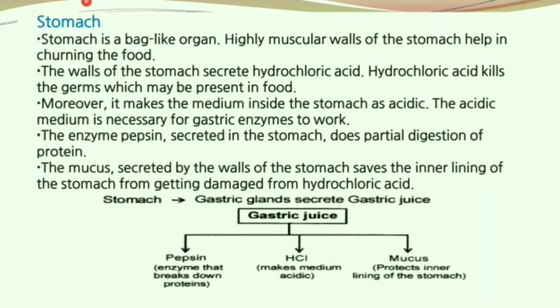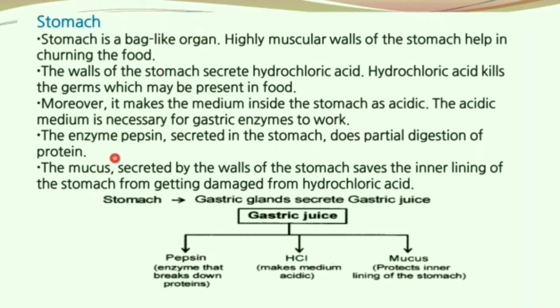Now let's talk about stomach. Stomach is a bag-like organ. Highly muscular walls of the stomach help in churning the food. The walls of the stomach secrete hydrochloric acid. Hydrochloric acid kills the germs which may be present in the food. Moreover, it makes the medium inside the stomach acidic. The acidic medium is necessary for gastric enzymes to work.